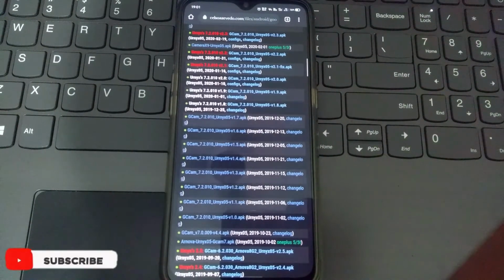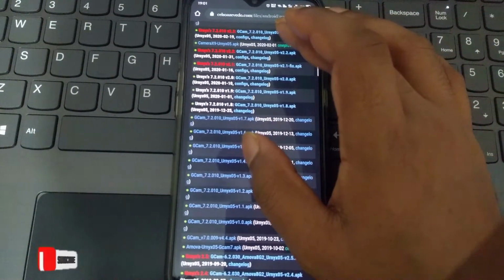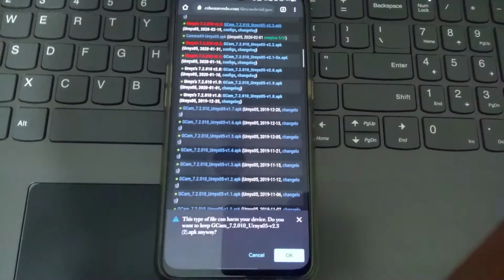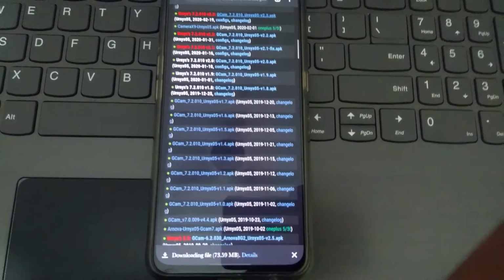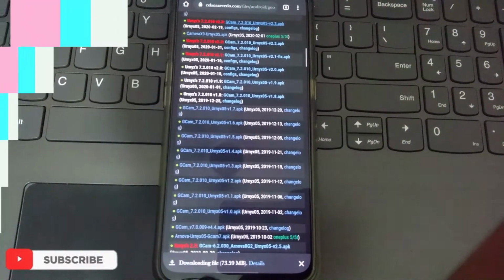After that, just click on the other APK file which is above there. Now, to download the APK, click on the link above. As you can see, the download has started. It will take some time depending on your internet connection.